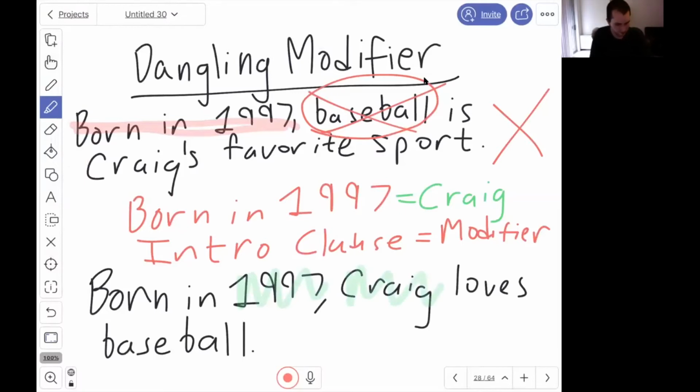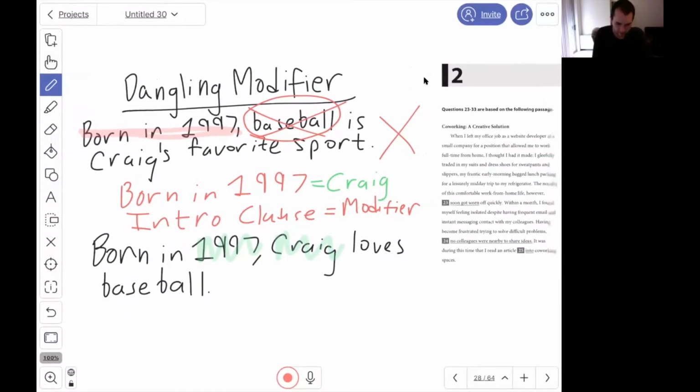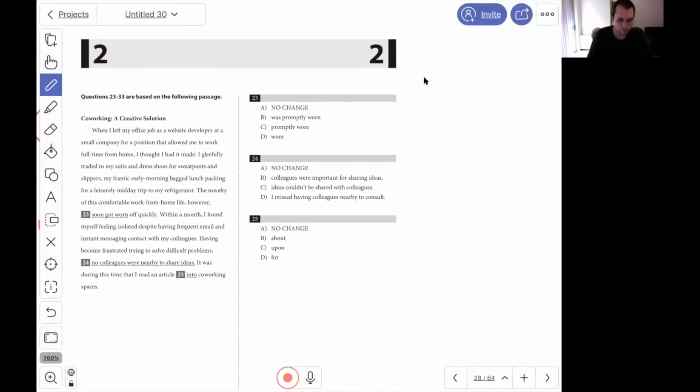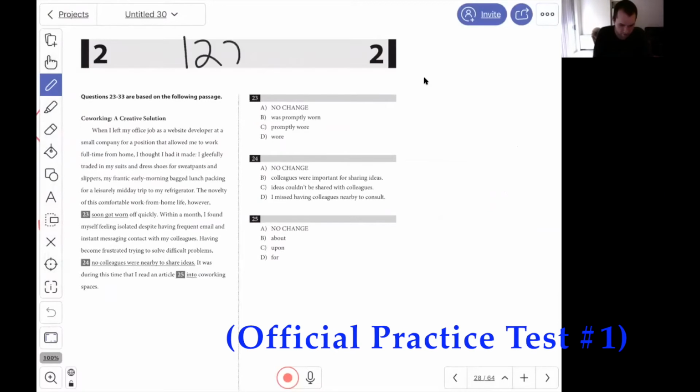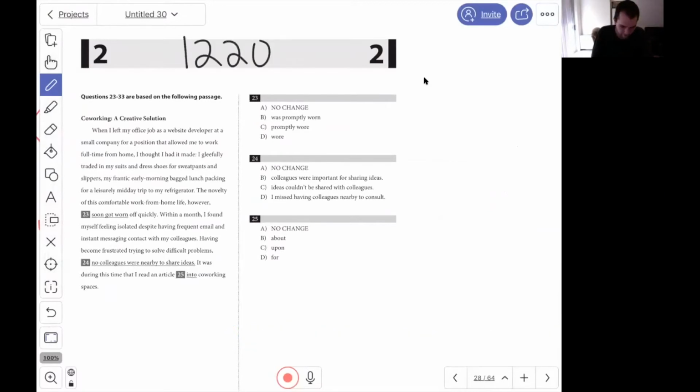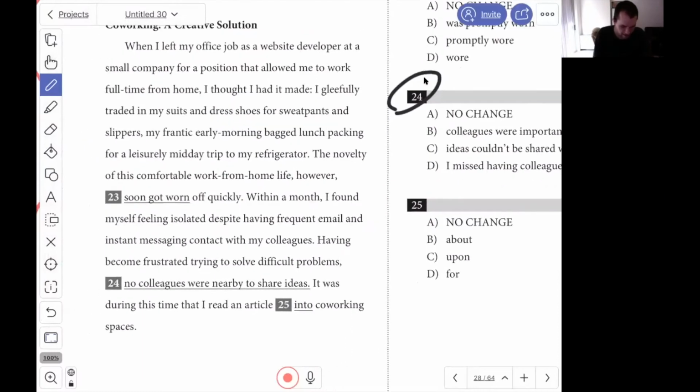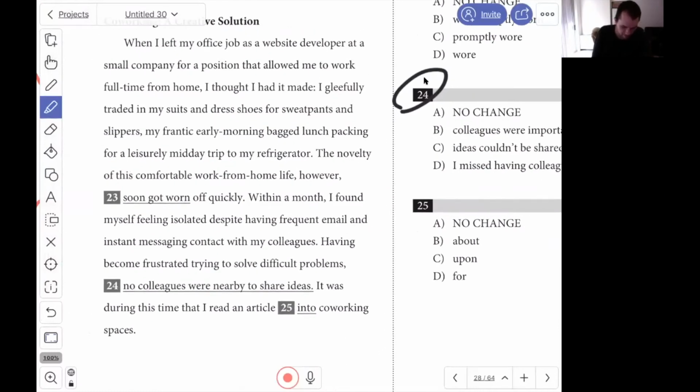To see this on a real SAT question, let's flip to our big blue book. I found a really good question on page 1220 of your big blue book, and it's question number 24. For some context here, I'd actually like to go back and read, starting from the novelty. Let's read it together. The novelty of this comfortable work-from-home life, however, soon got worn off quickly. Within a month, I found myself feeling isolated despite having frequent email and instant messaging contact with my colleagues. Having become frustrated trying to solve difficult problems, no colleagues were nearby to share ideas.